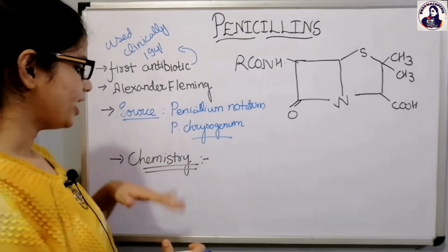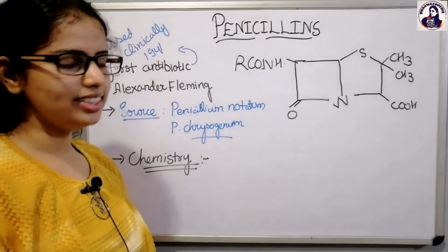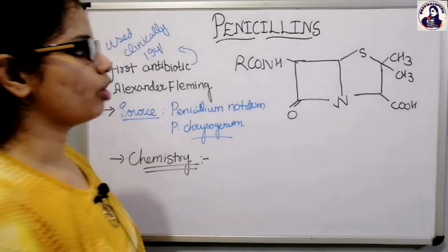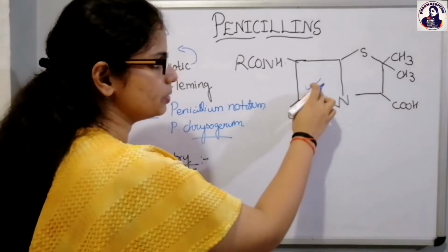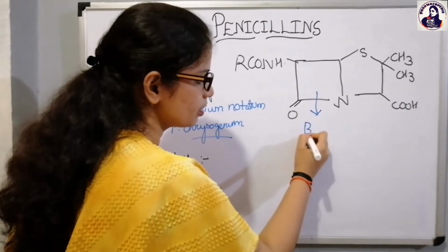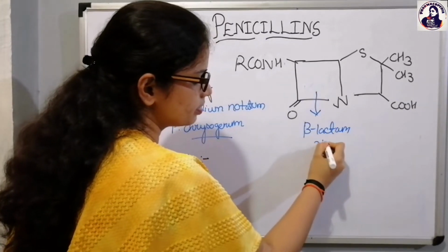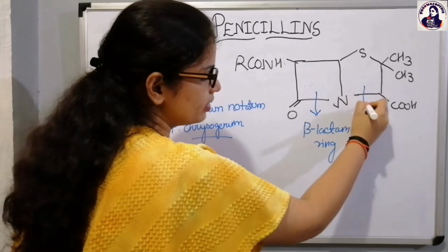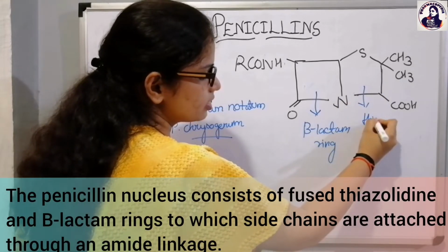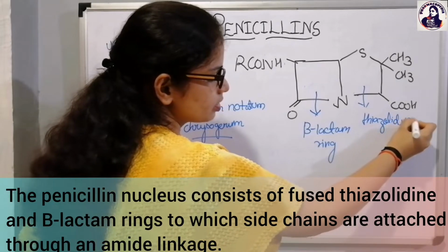Moving ahead to the chemistry of the penicillin. Here is the structure of penicillins. It basically consists of the beta-lactam ring. This one is the beta-lactam ring, and the second ring is the thiazolidine ring because it consists of sulfur.